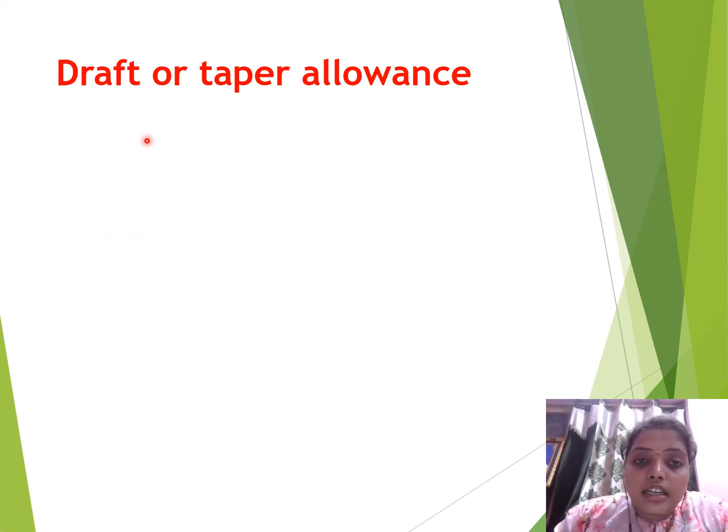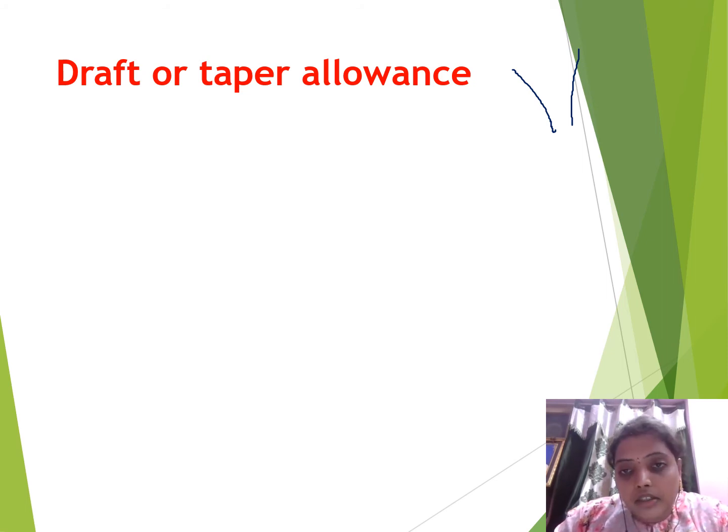Next one is the draft or taper allowance. Draft or taper allowance means what? Draft means what? Curved or projection. This somewhat projection we are giving to the object is known as taper. Tapered means this shape. Any object in this shape is known as a tapered object. Here we are creating taperedness in different shapes. Okay, let us see what those are.